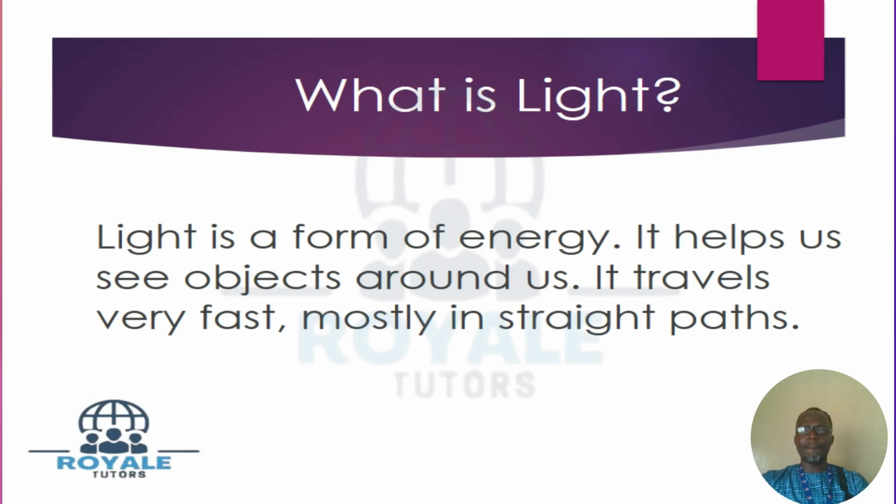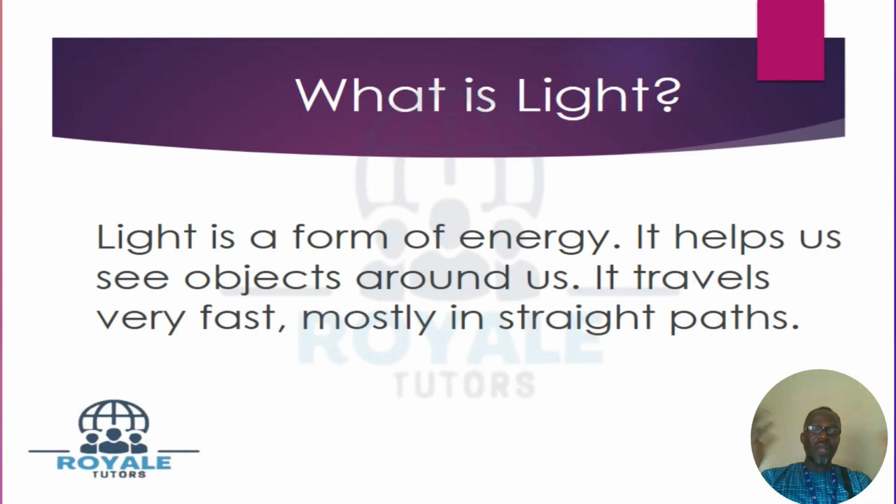What is light? Before you can say light travels in a straight line, what is the definition of light? Light is a form of energy. It helps us to see objects around us. It travels very fast, mostly in straight paths. Like I said the other time, light is a form of energy. How is light a form of energy? Light is a form of energy because in science we define energy as the ability to do work.